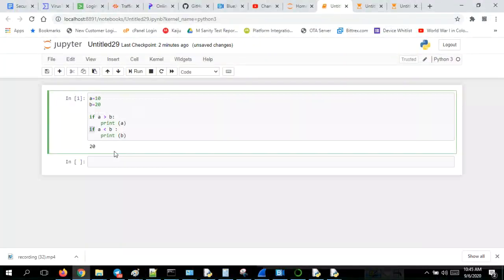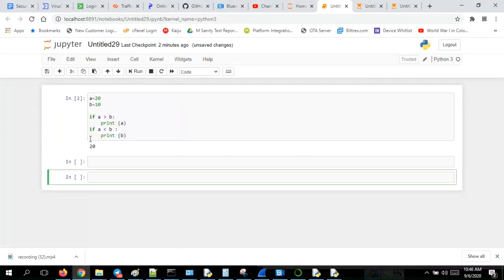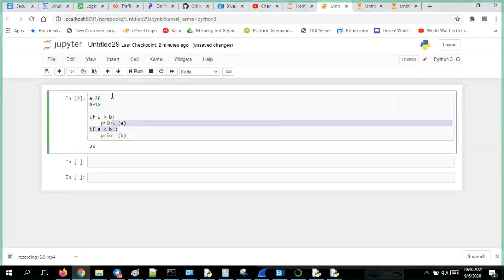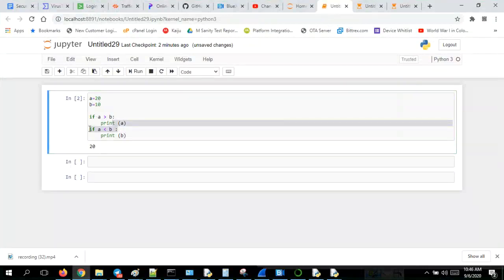If you have multiple conditions like this to be validated in the program, and if 20 is here and this is 10, which satisfies this condition, now you see what is happening here. If A less than B, right? Now let me run this. Here only this A value, whichever, 20, is getting displayed, and it is going here also, the condition.